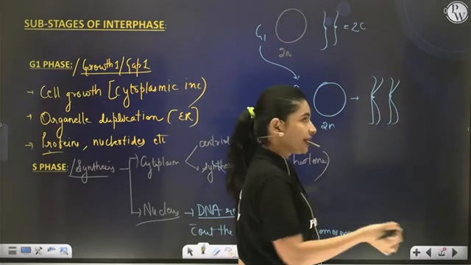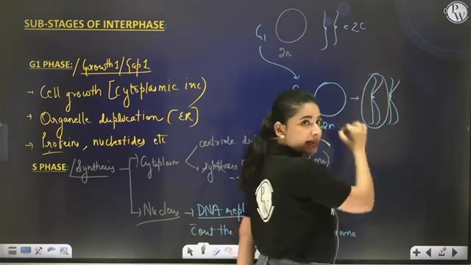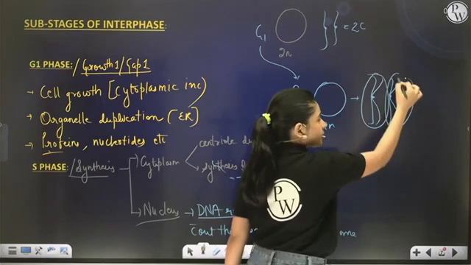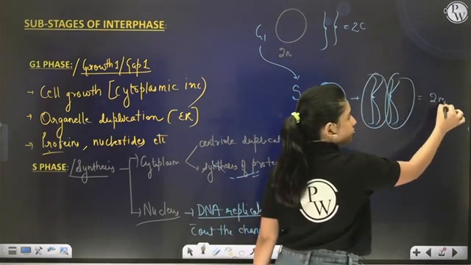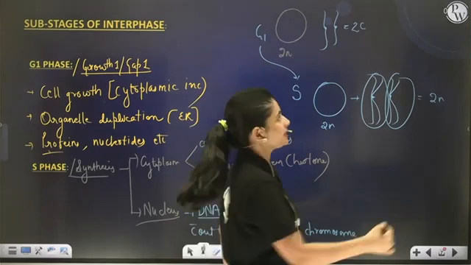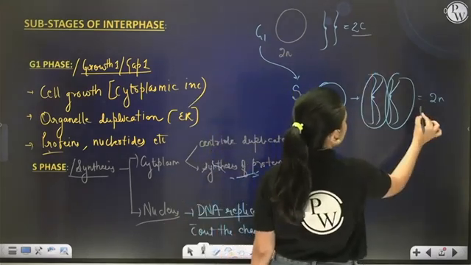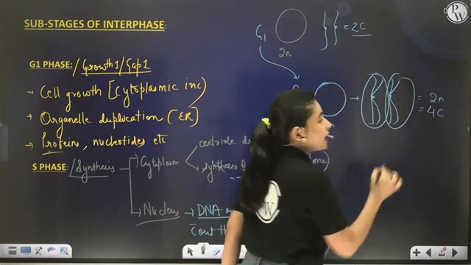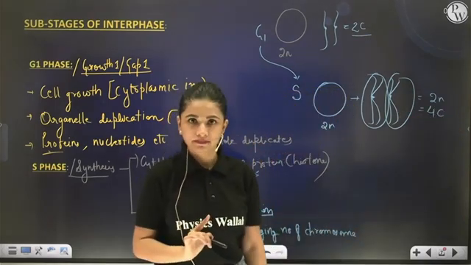So the number remains the same, one complete set, another complete set. So still the number is 2n only, 46. But now the amount of DNA has doubled. Initially it was 2C, so here it becomes 4C.